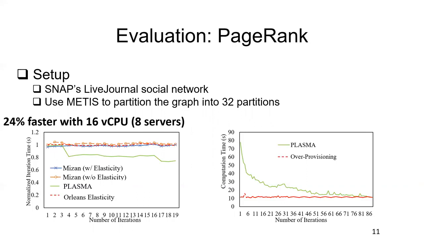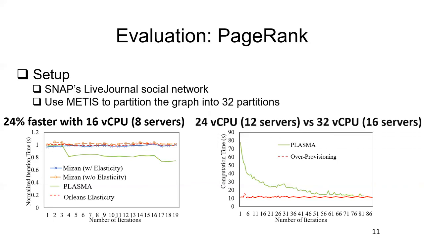Each server has 2 vCPUs and takes 2 partitions. In this way, CPU will not be a bottleneck. And in Plasma, we place all the 32 partitions on a single server, and then Plasma will conduct elastic management. After a while, you can see that Plasma has achieved a similar number to the over-provisioned case. But in this case, we only use 12 servers, which has saved 25% of resources.